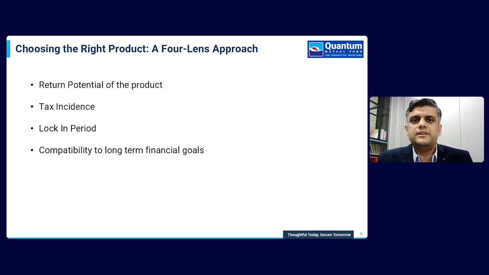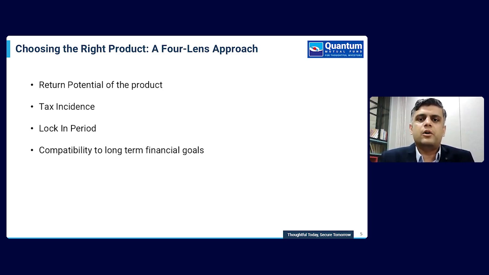The third question you ask is the lock-in period. Lock-in period can range from 3 years all the way to your retirement. So there are various ways to plan your goals as per the lock-in period of the product. The fourth question you must ask is whether it suits your financial goals. Your financial goals might be way far out in the future, and if these products have a similar kind of maturity, then it perfectly suits your goals.